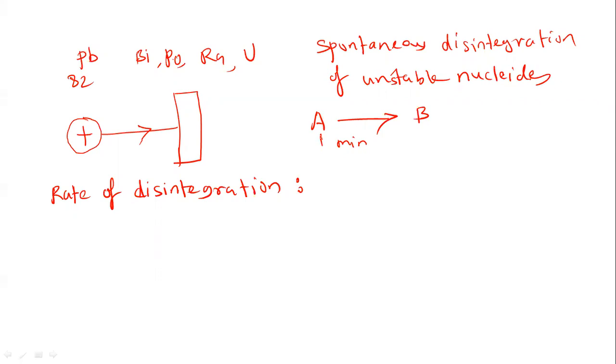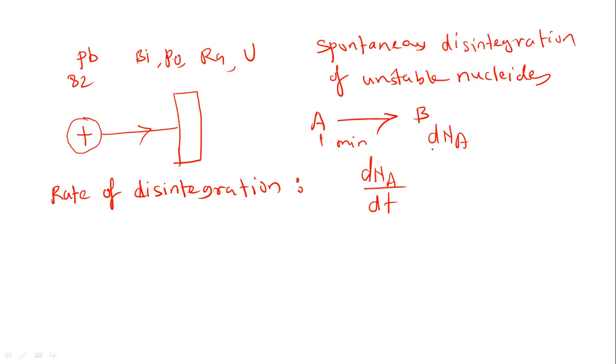So A is the radioactive element which disintegrates into another element B. The rate of disintegration is written as dN upon dt, where dN is the number of nuclei disintegrating.